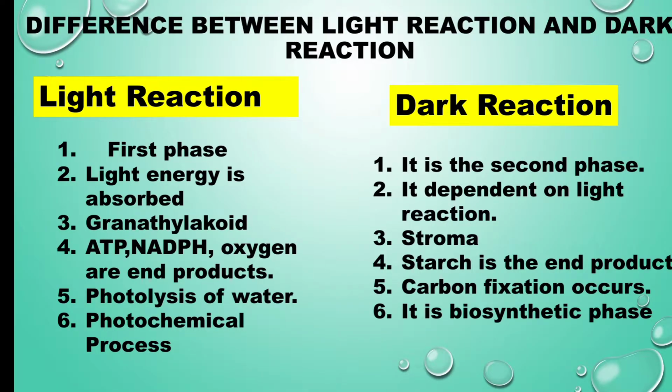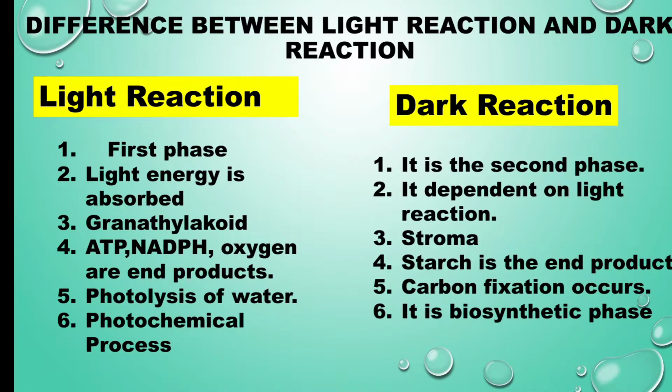Today, our learning topic is the difference between light reaction and dark reaction. So, what is light reaction and what is dark reaction? These are the two phases in the mechanism of photosynthesis. Already we learned what photosynthesis is. In the presence of sunlight, all the green plants prepare their own food by using sunlight, carbon dioxide, and water,